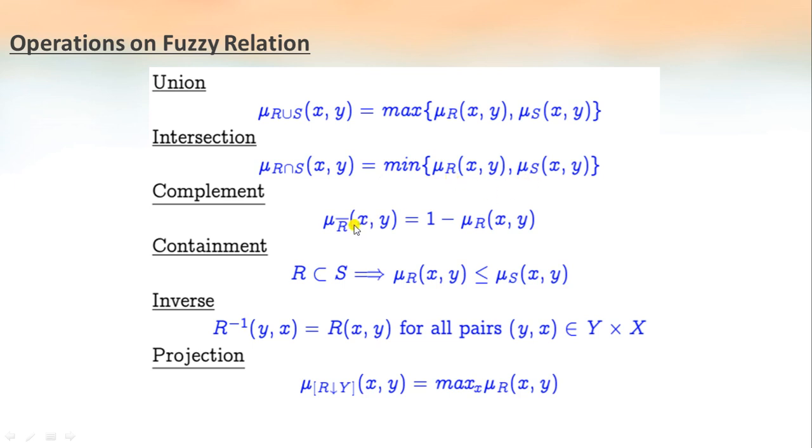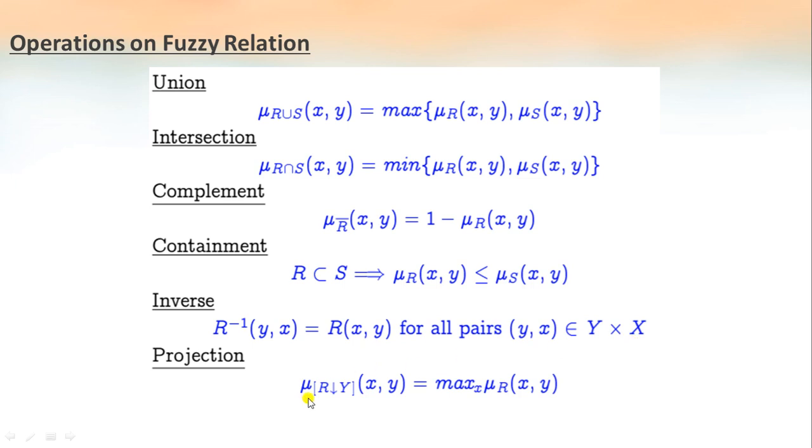and S, and complement is 1 minus mu R of x, y. Containment: if our relation R is a subset of S, then mu R of x, y is less than or equal to mu S of x, y. And inverse: if we want to find the inverse of a relation R inverse of y, x, here the pairs are y, x, so the inverse will return R of x, y for all pairs y, x belonging to Cartesian product Y and X.